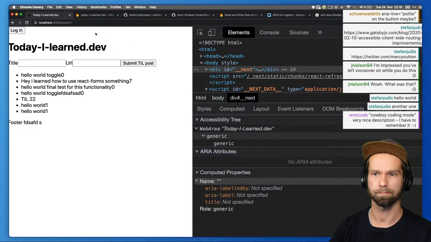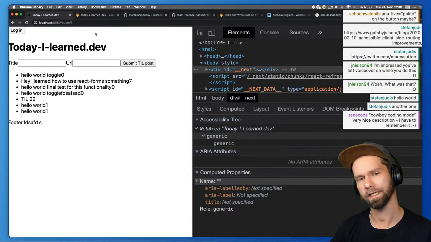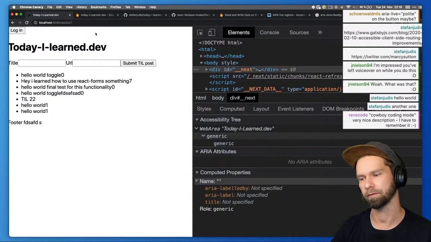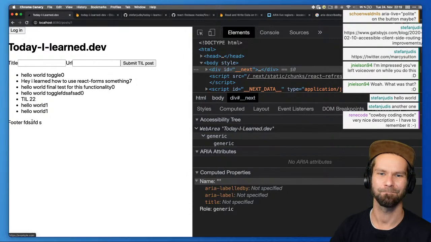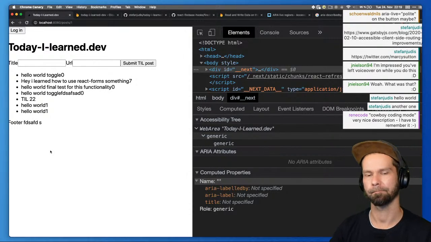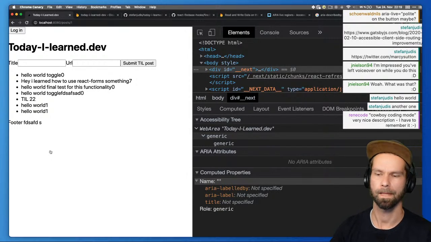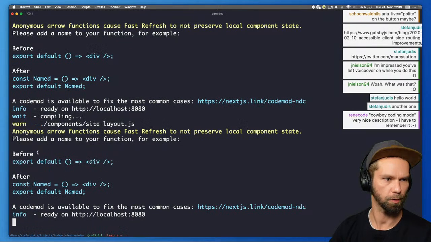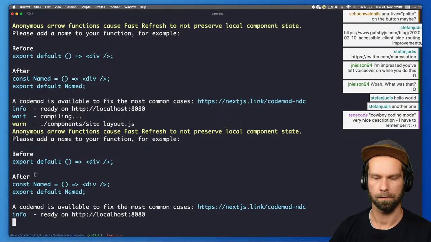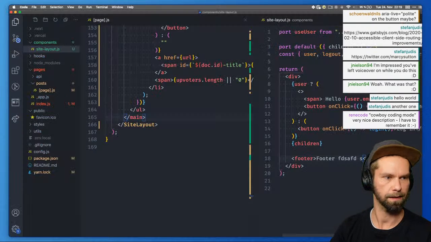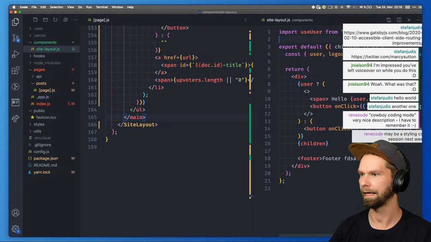I think we could add some styling, or we could have a look at whether we want to deploy the whole thing, because that failed miserably the last time. So let's just commit and see if we can fix the deployment issue from last time. Okay, we have some comments from Next.js here, so let's do that first in our site layout component. It's complaining that we're not naming things here.